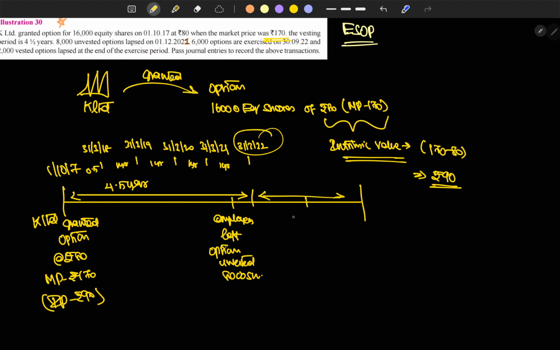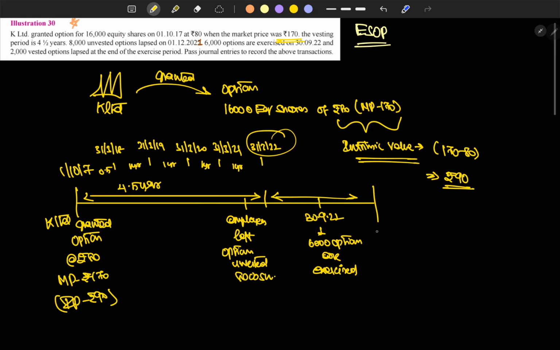Then during the exercise period, on 30/9/2022, 6,000 options are exercised, and 2,000 options have lapsed due to non-exercising.